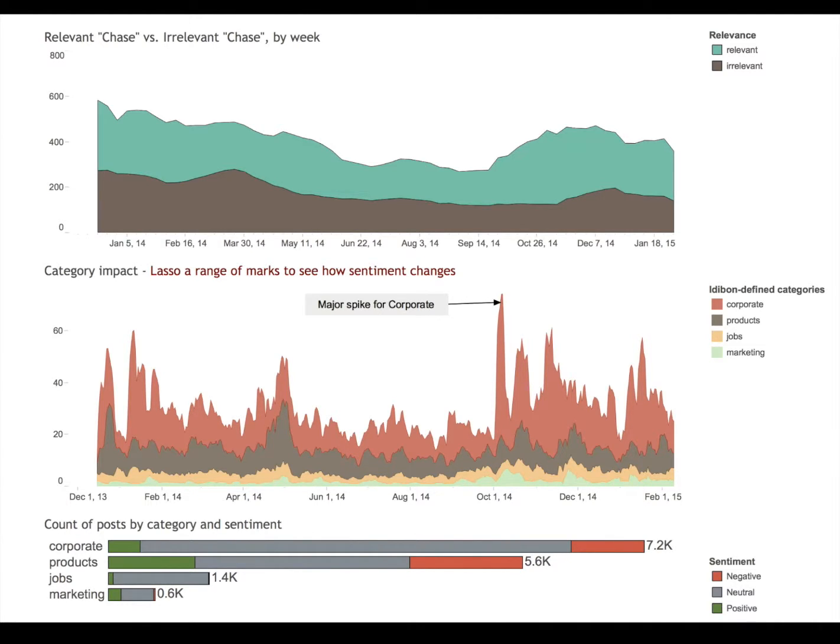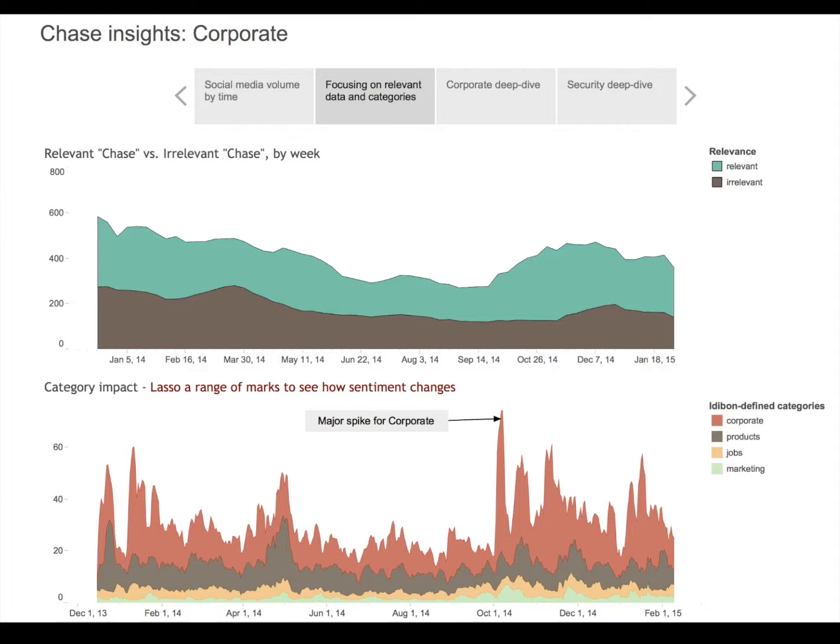So here we have some top-level categories about which kinds of things in social media are about Chase the corporation versus their products and services versus job posts versus things about their ad campaigns or their outreach or their grants and other kinds of marketing approaches. So once you have this kind of capability of understanding what actual categories are happening, you can go even further.